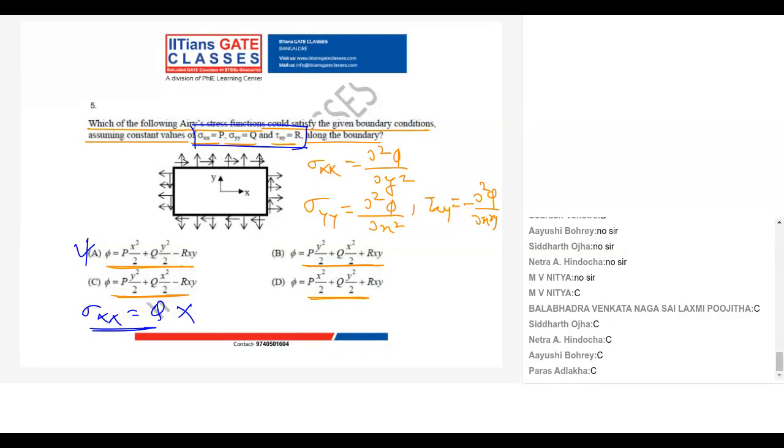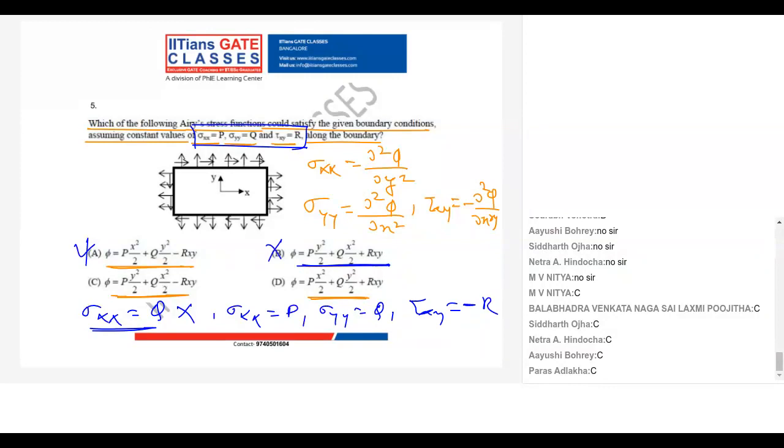Now look into B. If I use B, my sigma xx is coming as p, my sigma yy is coming as q, but my tau xy will come as minus r, which is not correct.